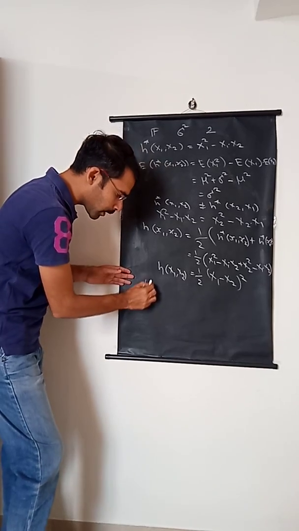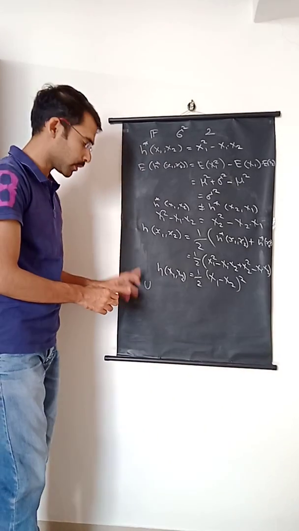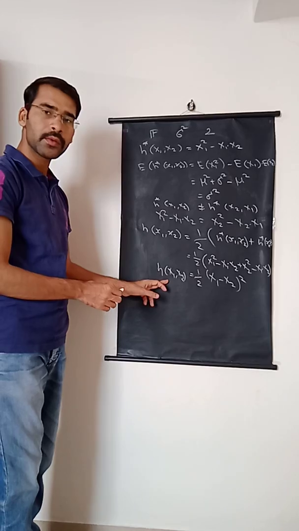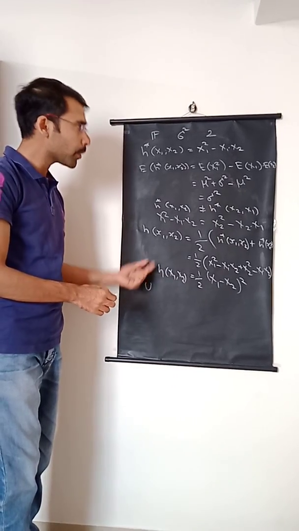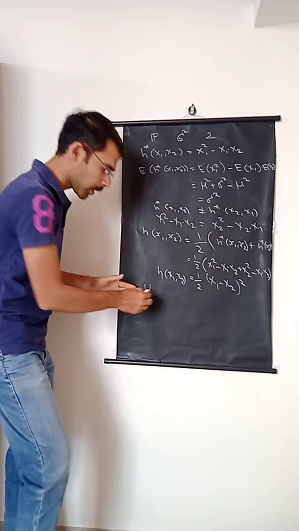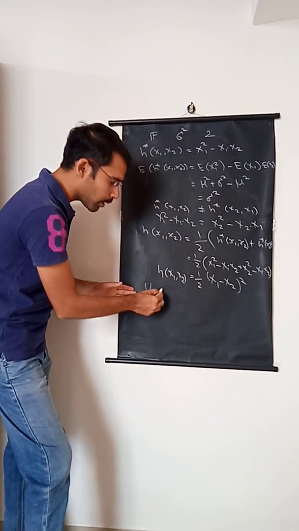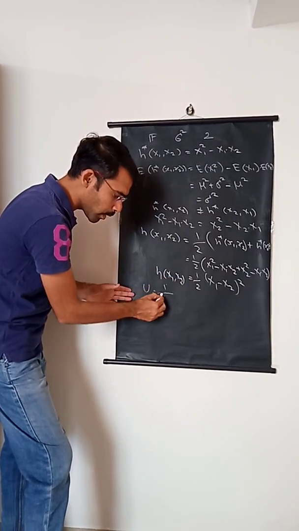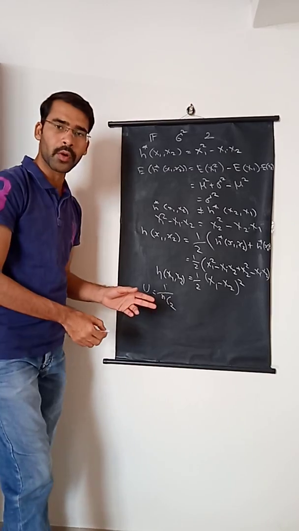Based on this symmetric kernel, we will form a U statistic. So suppose there are n sample values provided. Based on those sample values, we want to estimate sigma square. For that, out of these n values, we can select two values in nC2 number of ways.